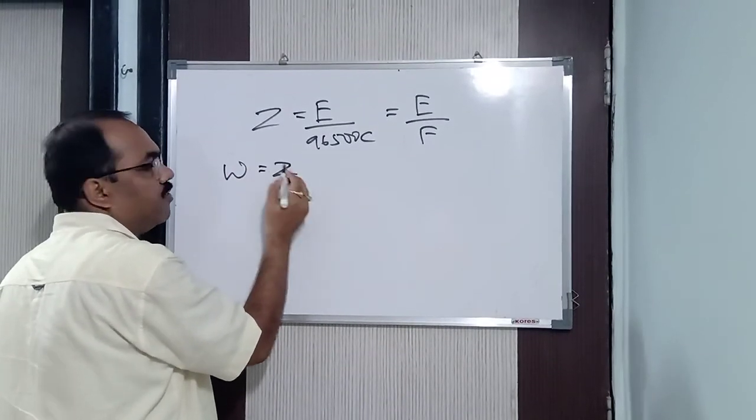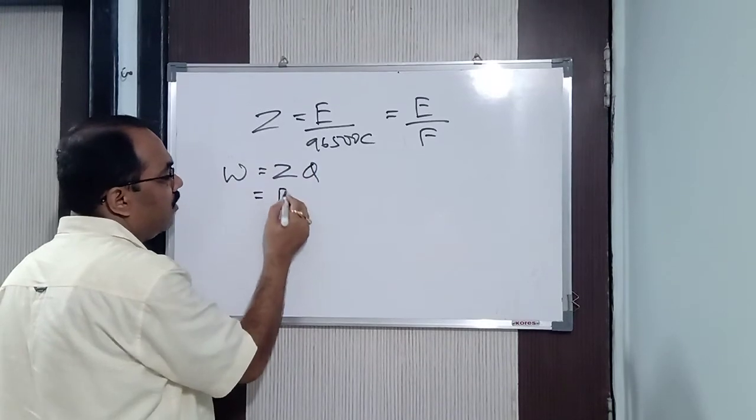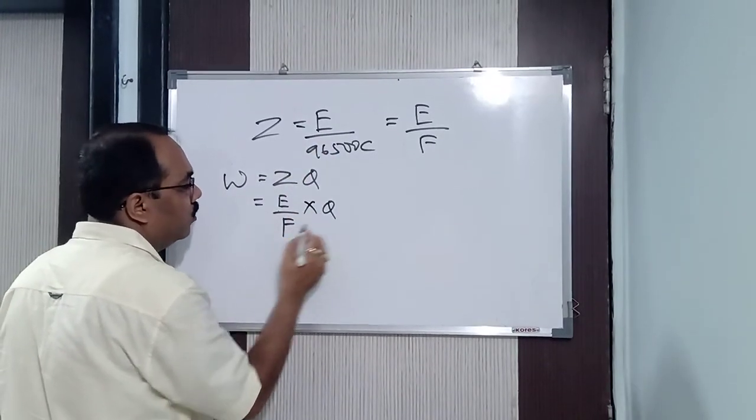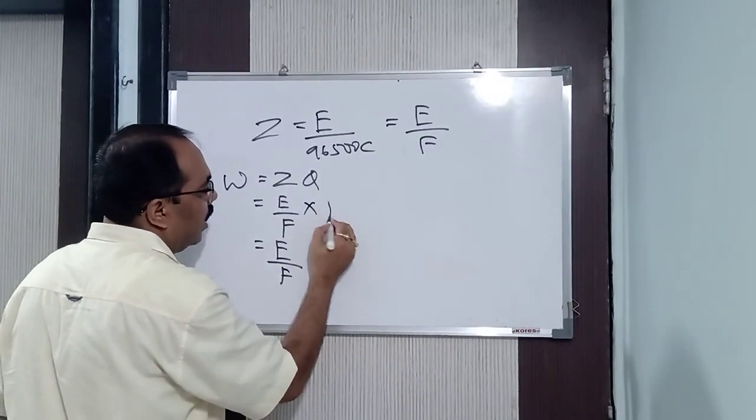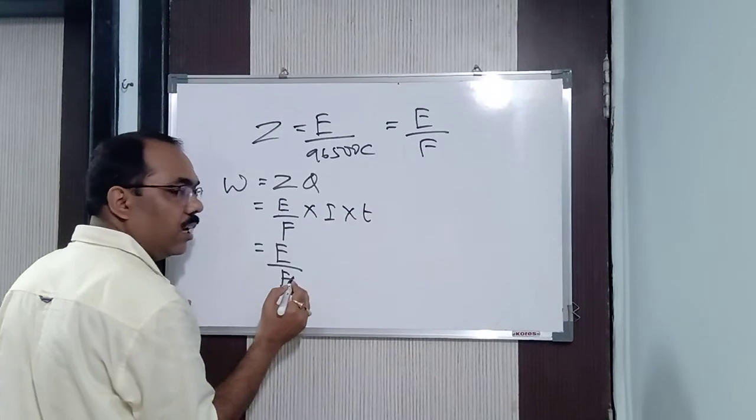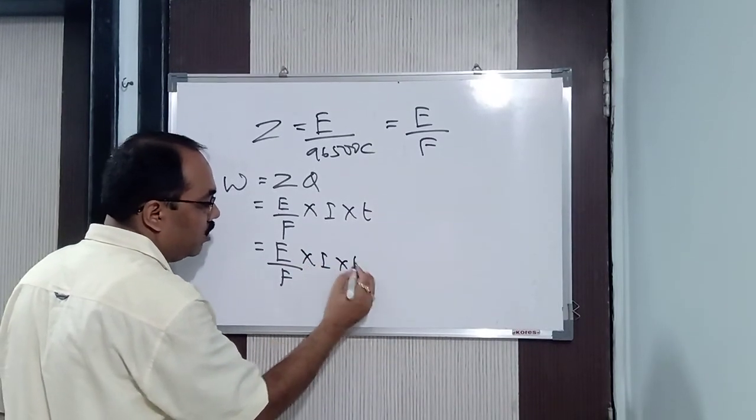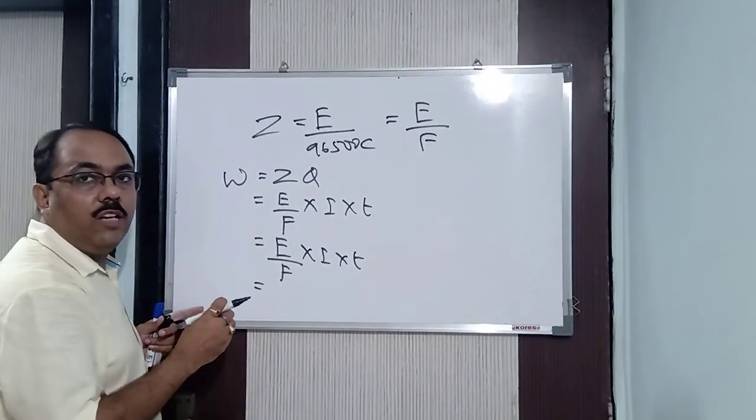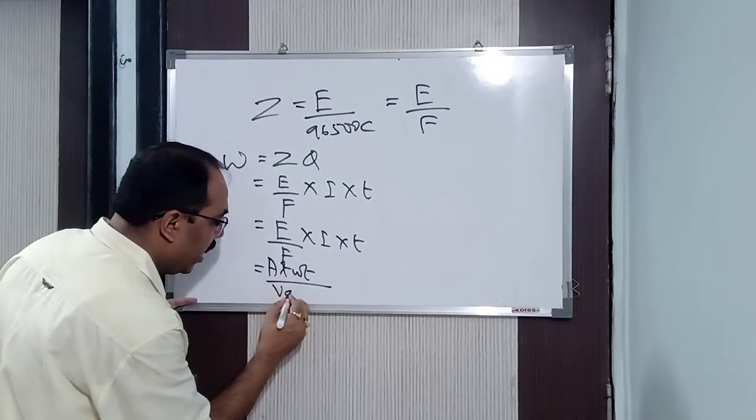Now we know from the first law that W is equal to Z into Q. Now instead of Z, I can write E by F, as I just said, E by F into Q. Now Q I can write as I into T. So W is equal to E by F into I into T. What does E stand for? E is the equivalent weight. Equivalent weight is nothing but atomic weight by valency.